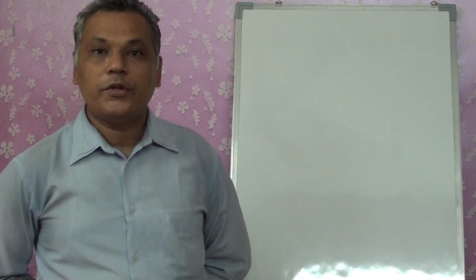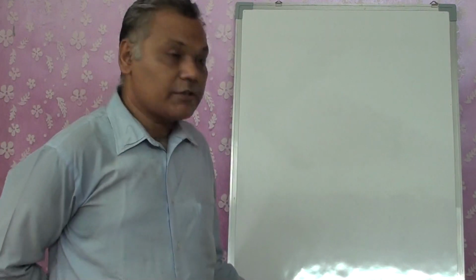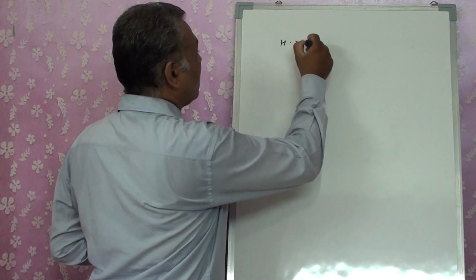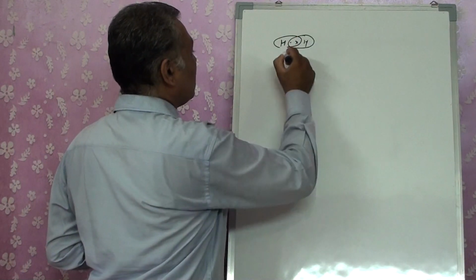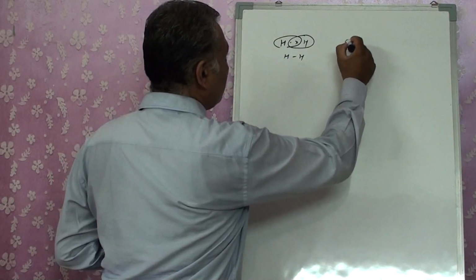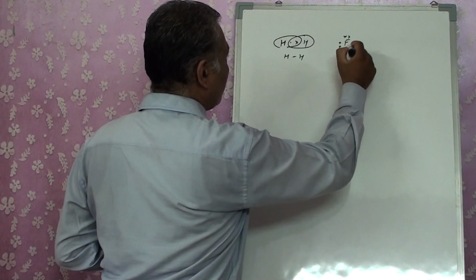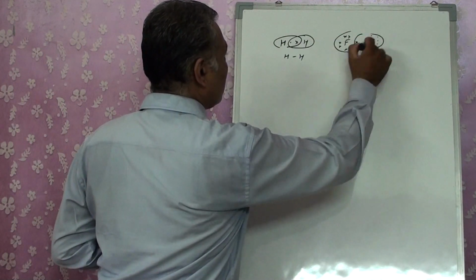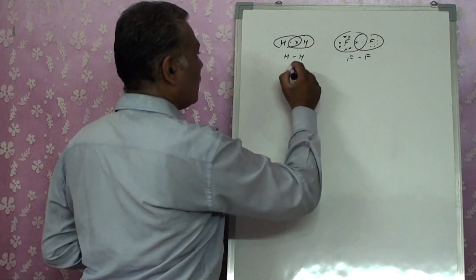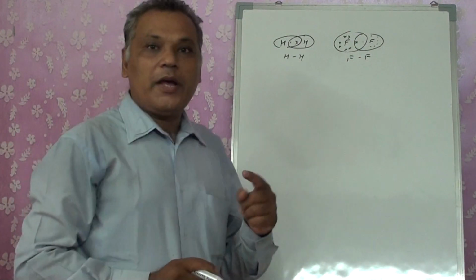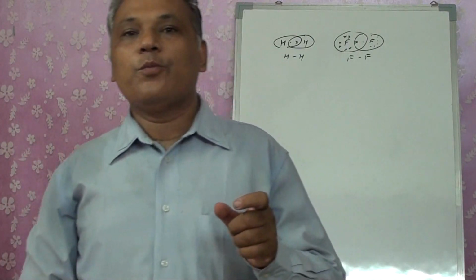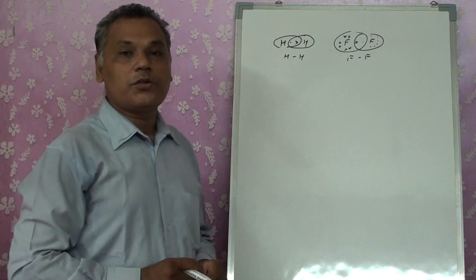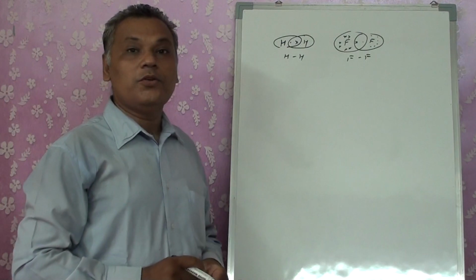When we talk about the Lewis theory, it shows us a dot structure where hydrogen is bonded with another hydrogen atom by a single bond. Fluorine is bonded with another fluorine atom by a single bond. There is an F-F single bond and an H-H single bond. Now, if they both have a single bond, then the bond length, the distance between the two atoms, should be identical, but it's not so. So that cannot be explained by the Lewis theory.